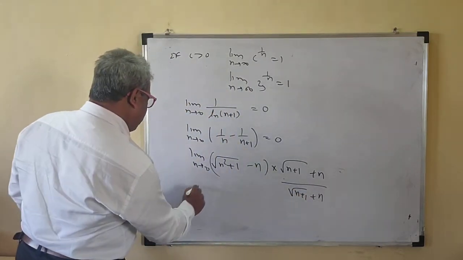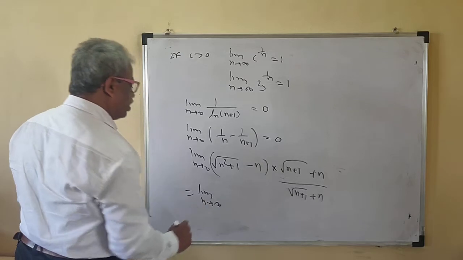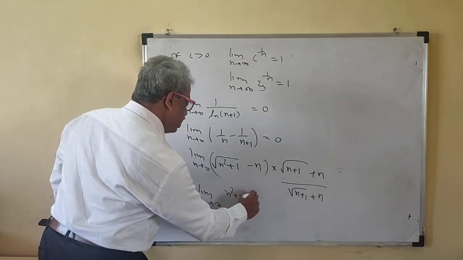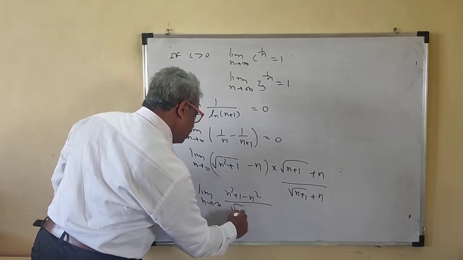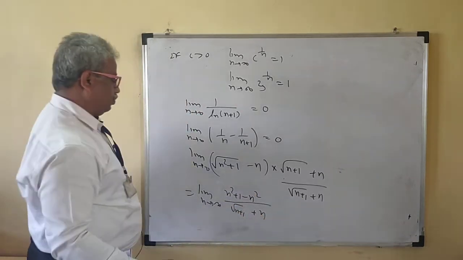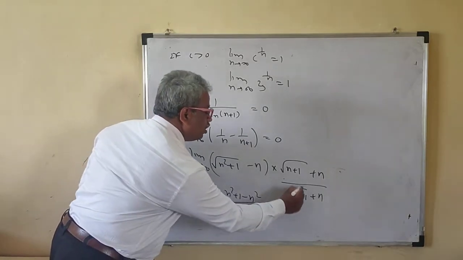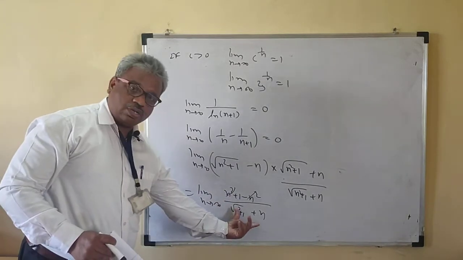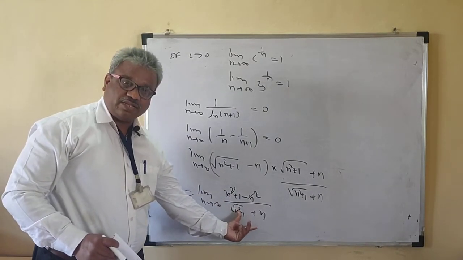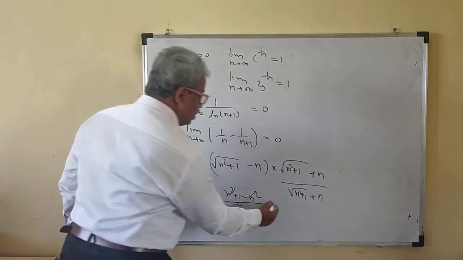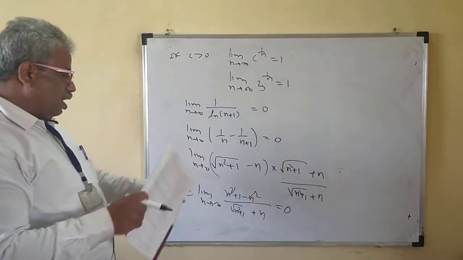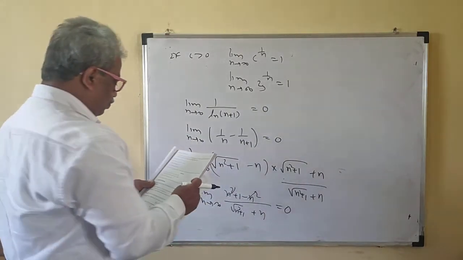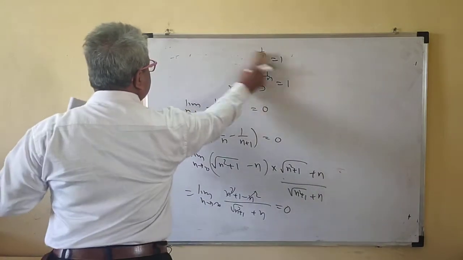If you do this, the numerator becomes n square plus 1 minus n square, and the denominator is root of n square plus 1 plus n. Now the n square cancels, and only the denominator contains n, so this is 0. That means the limit of root of n square plus 1 minus n is 0.